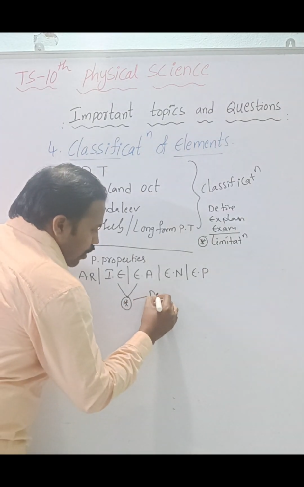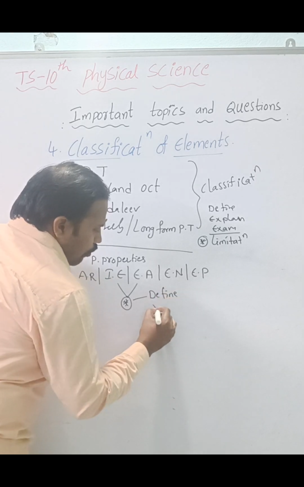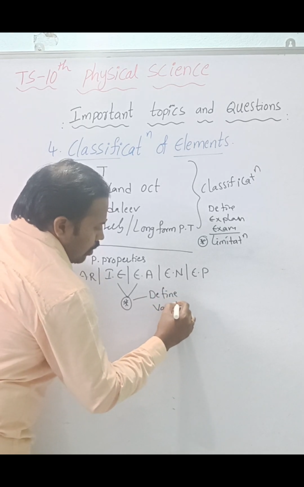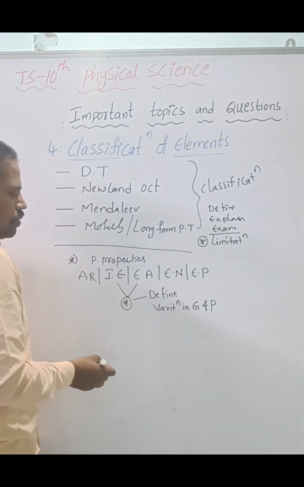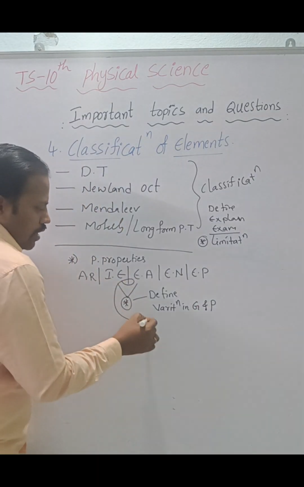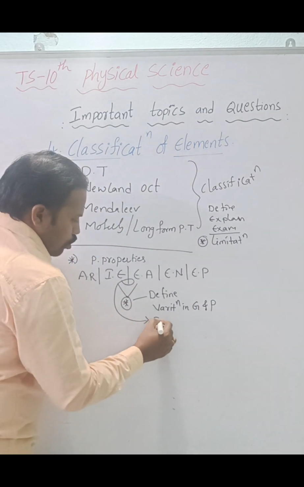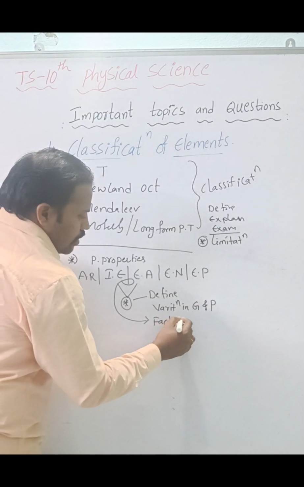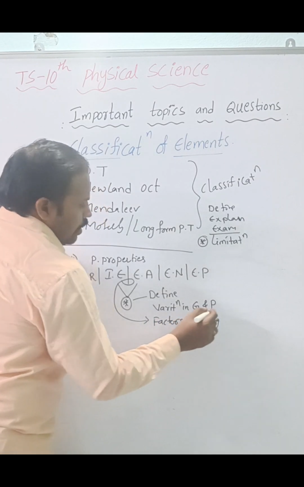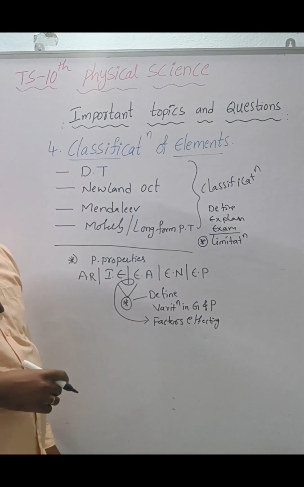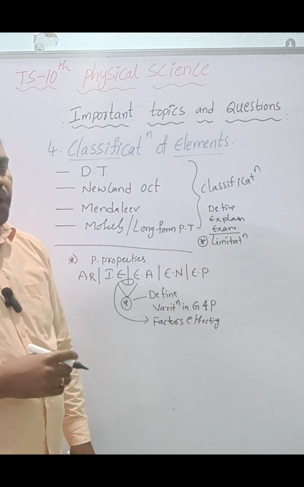Like define, variation in groups and periods. For this too, the most important question is the factors affecting ionization energy and electron affinity.